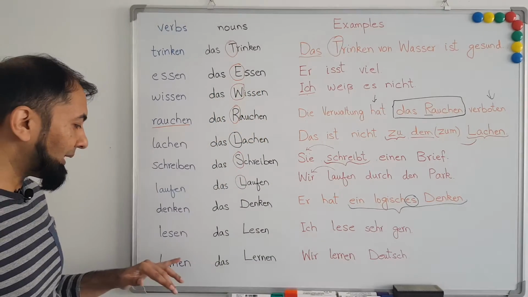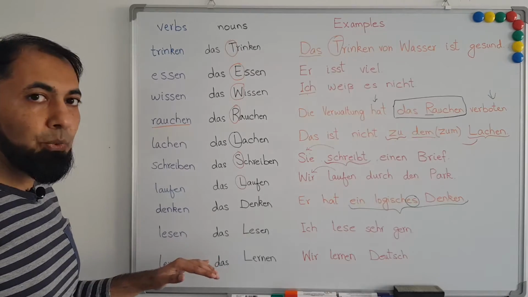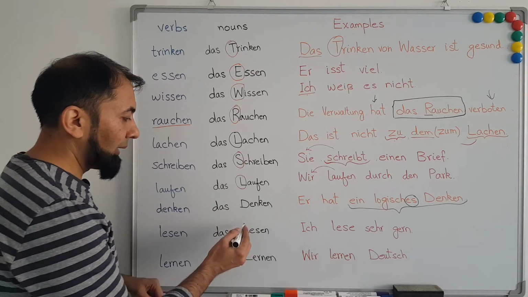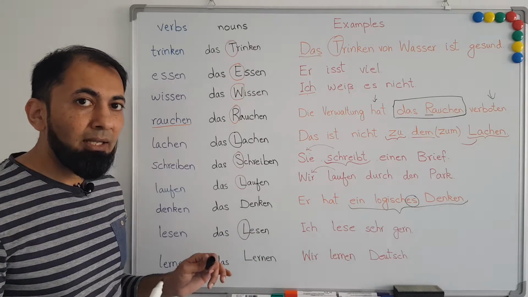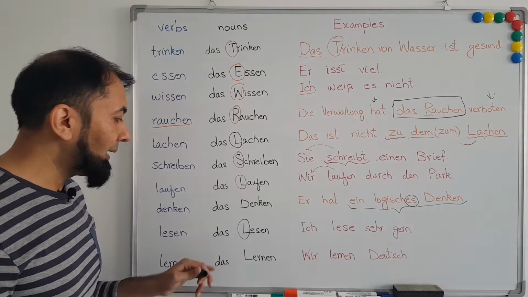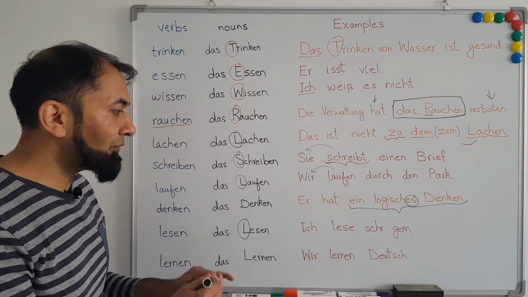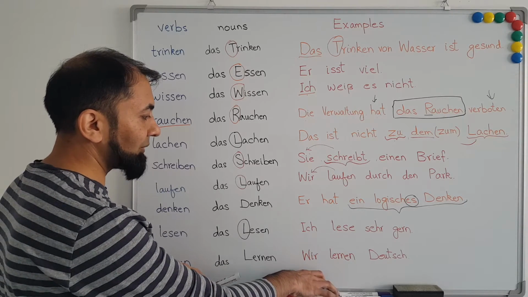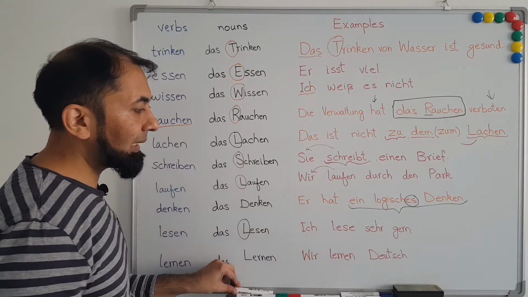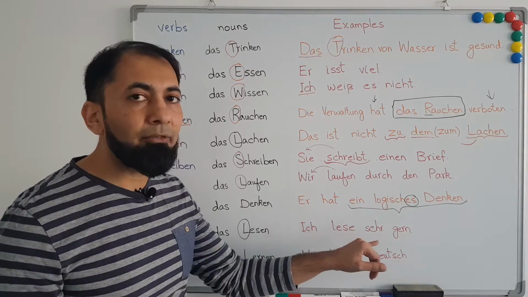Now the next example is verb lesen, which means to read, and this verb can also be used as a noun, and we have to treat this noun as a neuter noun, and we have to start the noun with a capital L. Thus Lesen, reading. In the example, I have used it as a verb, therefore I have conjugated it with respect to the subject, which is ich. Ich lese sehr gern. I like reading very much.